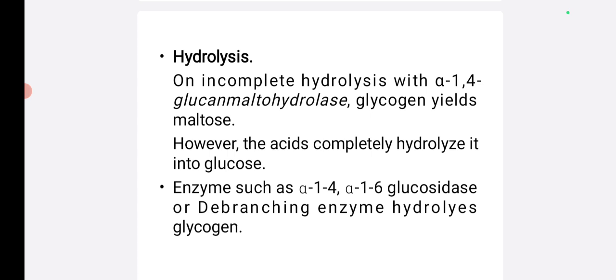Next, hydrolysis. On incomplete hydrolysis with alpha 1,4 glucan maltohydrolase, glycogen yields only maltose units. However, acid completely hydrolyzes it to form glucose units. Enzymes such as alpha 1,4, alpha 1,6 glycosidase are debranching enzymes that hydrolyze glycogen to form glucose molecules.